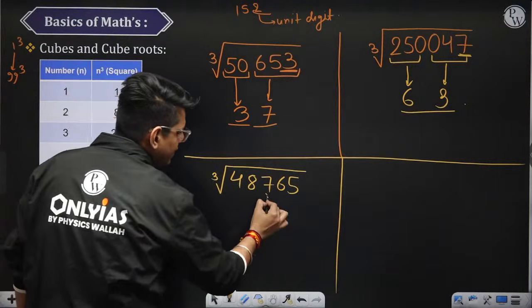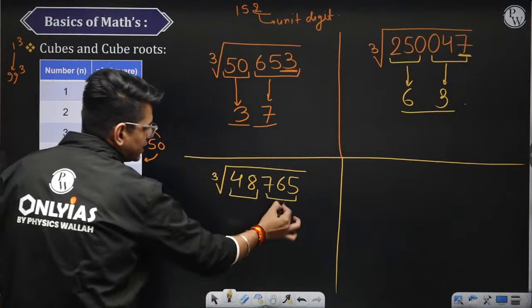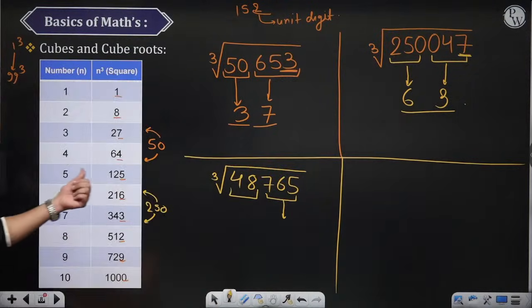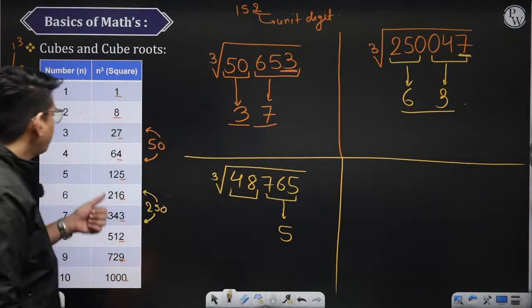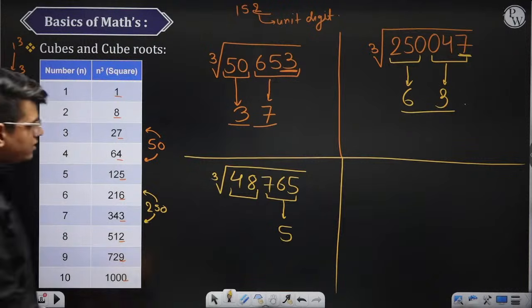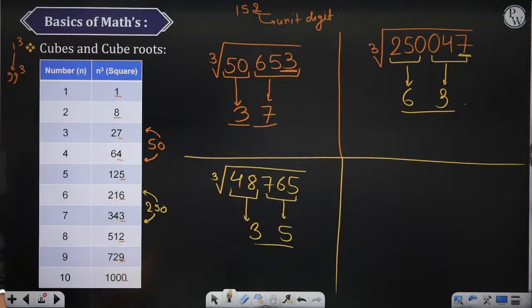So we will divide this number, last 3 digits अलग कर दोगे, and this is 48. Last में 5 comes in the cube of 5. So this is 5. And 48 falls between 27 and 64, so this is 3. The number should be 35. Let me check if the cube of 35 is 48765. Can you check it for me?